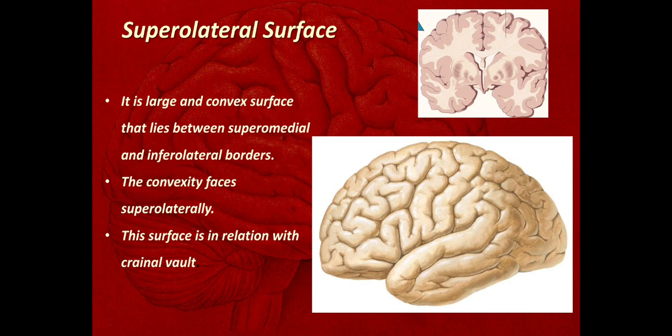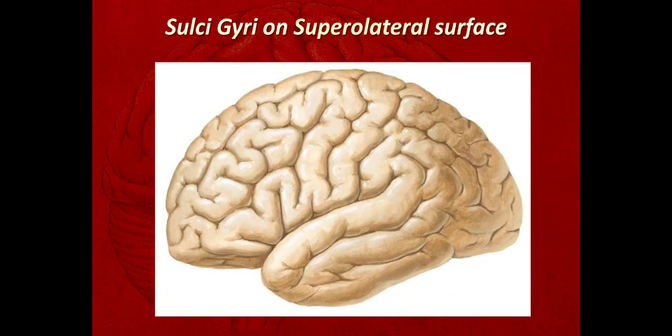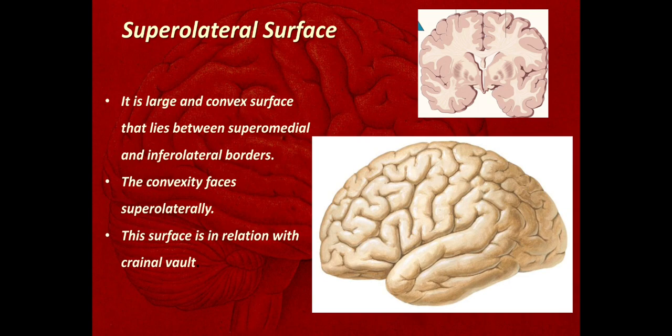Okay, now we have seen a number of external features of the cerebrum. We have seen the 3 borders, 3 surfaces, and 3 poles, and after that the number of lobes. Now we'll discuss the sulci and gyri present on the superolateral surface of the cerebrum. So this one is the superolateral surface.